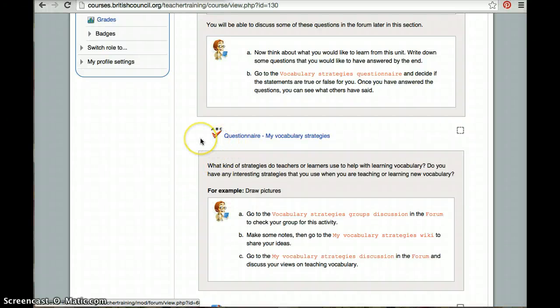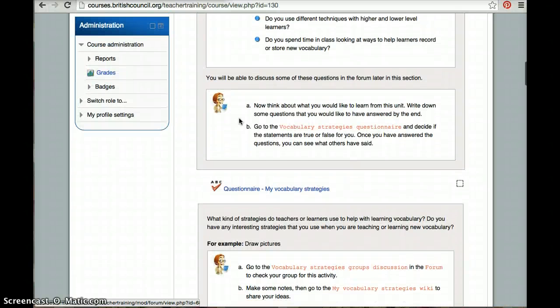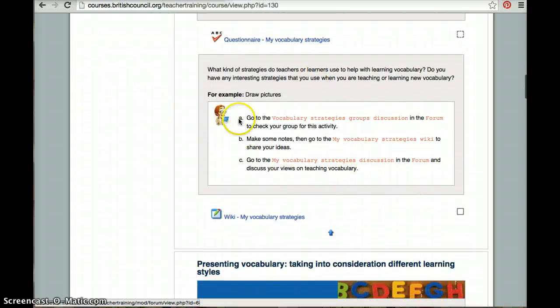We start with a questionnaire. Remember, it's always essential to read instructions. Please guys, don't start working on activities without previously reading instructions. That is going to avoid confusion and suffering and tears, I promise. So always read the detailed instructions before you access the wikis and the forums.